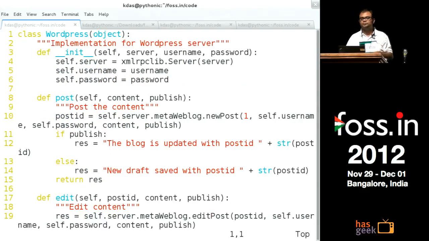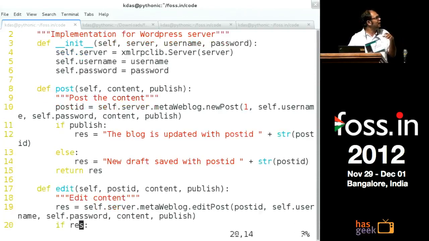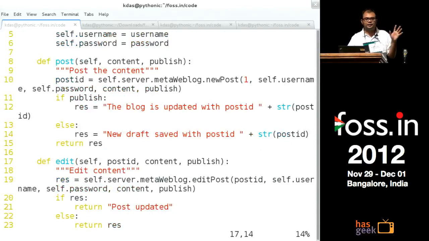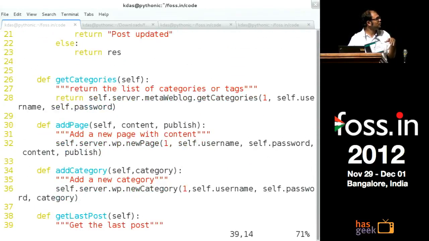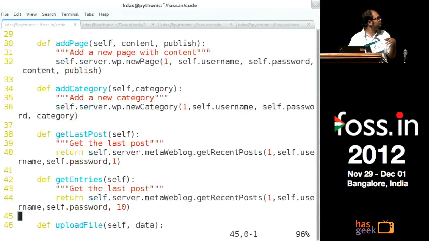Again, if you look at the doc strings, they don't explain much. I just wrote something like "post the content." What is the content? Where to post? And how? What's going on? Nothing. I just wrote "post the content," and "edit content," and obviously copy-paste errors. If you see here, get last post and get entries, I tried to copy and paste at that time, and both have the same docstring. So it doesn't make any sense, correct?